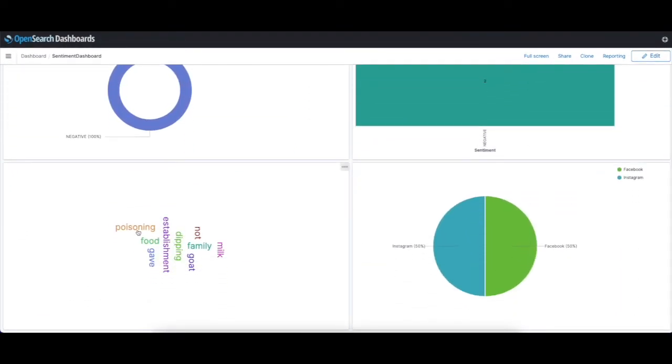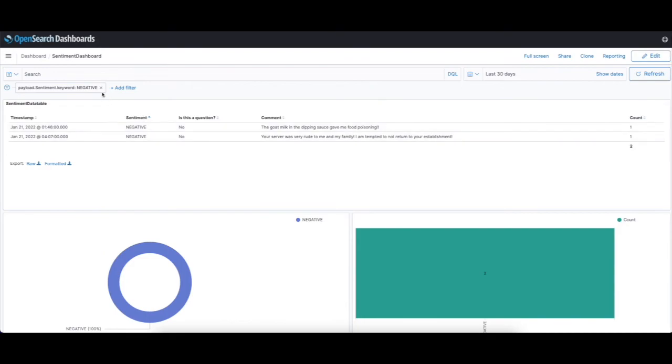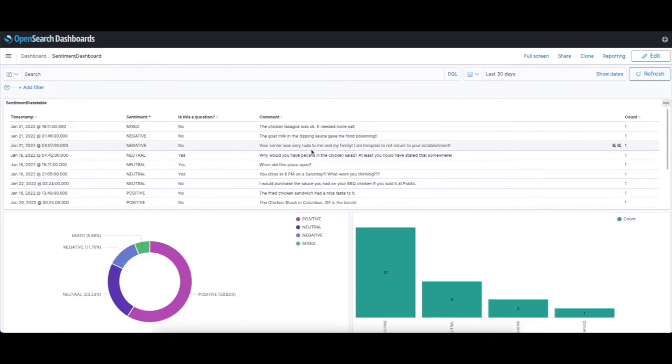What words? Poisoning, yep. So yeah, that's pretty much corresponding to the comment that we made. But yeah, if you had 100 negatives, you can kind of see, is there a pattern to what people are complaining about? So we'll take that back off.